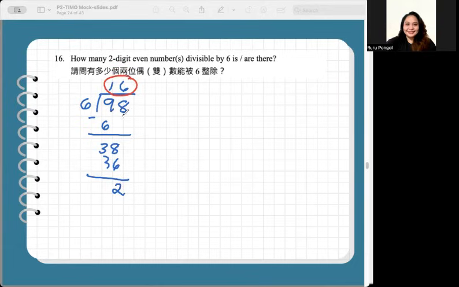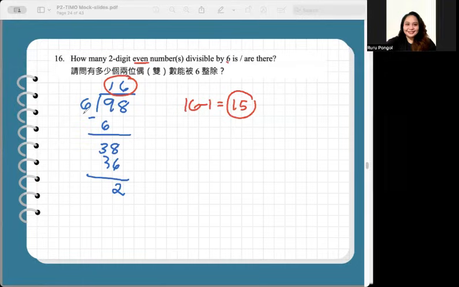There are 16 multiples of 6 from 6 to 98. But 6 is just a one-digit number, so you do 16 minus 1. That reveals the answer 15, because we'll only be counting from number 12 to 96. So there are 15. What you can do is, using the largest even number 98, divide that by the divisibility rule of 6 or the number 6.